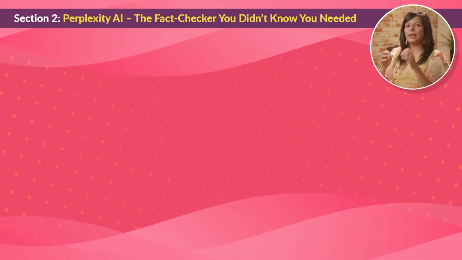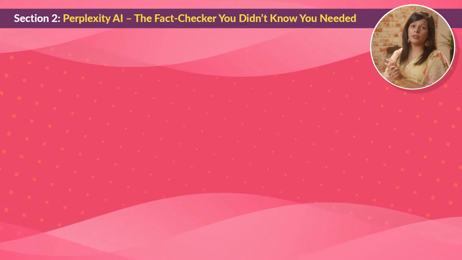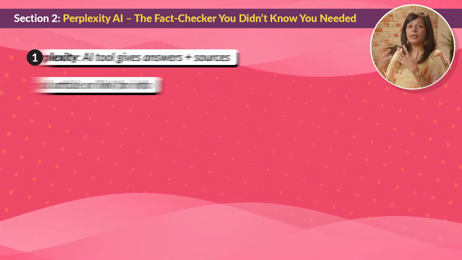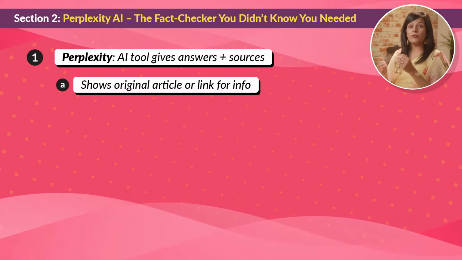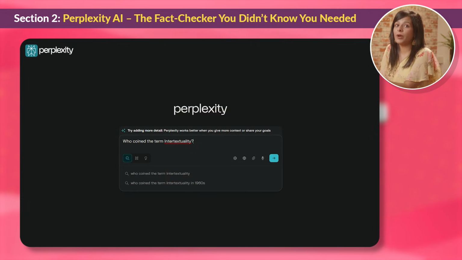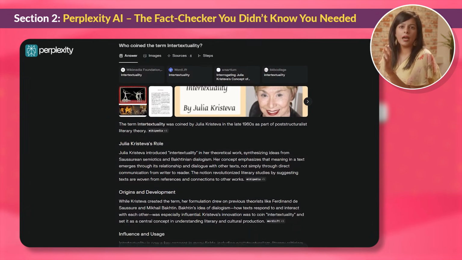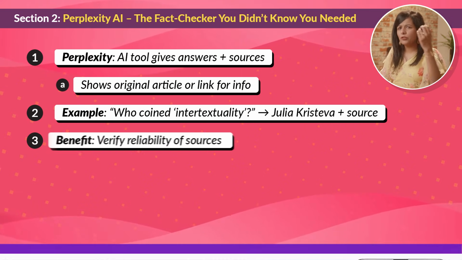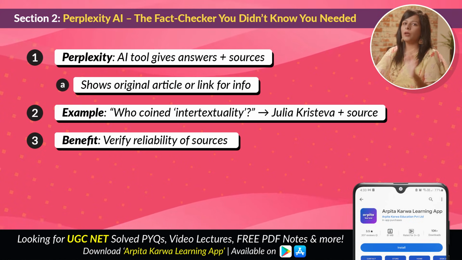Now, let's say you want to fact-check the responses you get from ChatGPT. The next tool you should use is Perplexity AI. You can go to their website or download the app. Perplexity is an AI tool that gives you not only the answer but also the source of the information. So, if you ask who coined the term intertextuality, it will say Julia Kristeva and show you the original article or link from which that information was taken. This helps you verify whether the source of the information given to you is a reliable one or not.